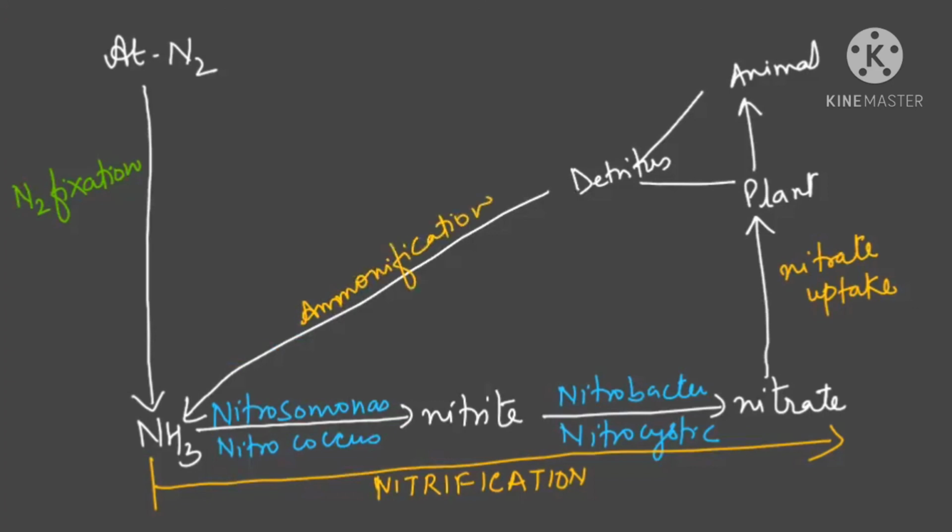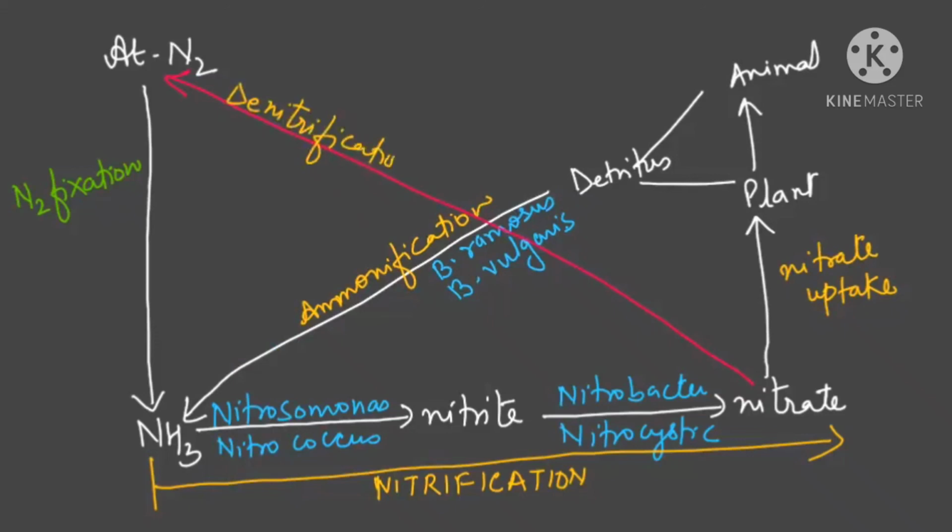And ammonification is done with the help of bacteria like Bacillus ramosus and Bacillus vulgaris. I'm writing in short here. And if nitrate is not taken by the plant, then this nitrate will change back into atmospheric nitrogen. Clear, beta? Then this process is known as denitrification.